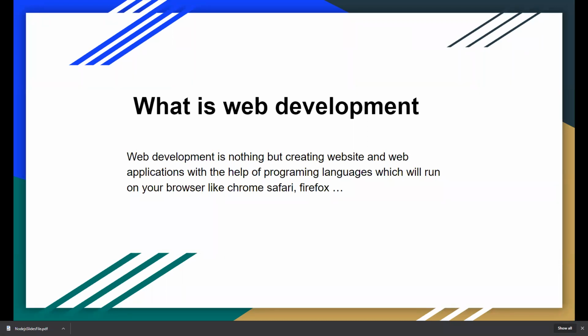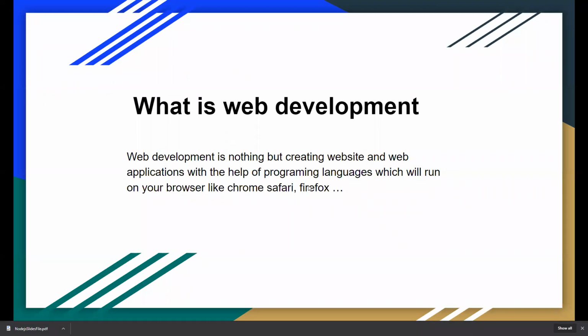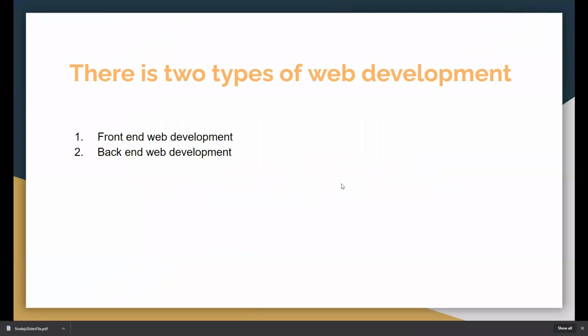What is web development? Web development is nothing but creating websites and web applications with the help of programming languages like PHP, Node.js, CSS, Java, HTML. These are the languages. With the help of these languages, we can create our websites and web applications, which will run on your Chrome browser, Safari, Firefox, etc. So this is web development.